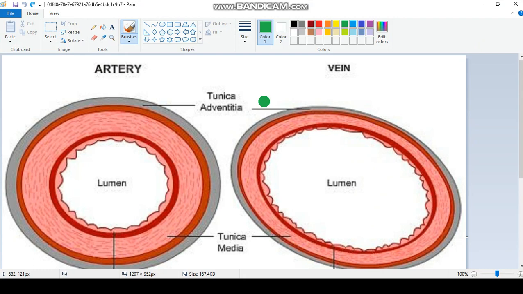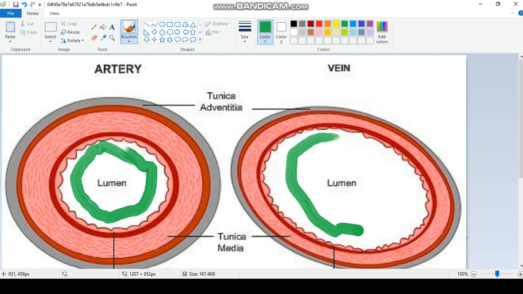What you see on the screen is cross section of artery and vein, and you can see that inside artery lumen is written, this empty space. Lumen is the empty space inside any blood vessel. Now see there, this is lumen of artery and this is lumen of vein. Blood flows through this lumen only.